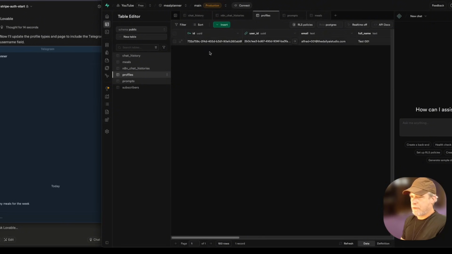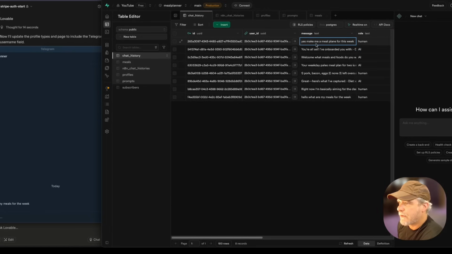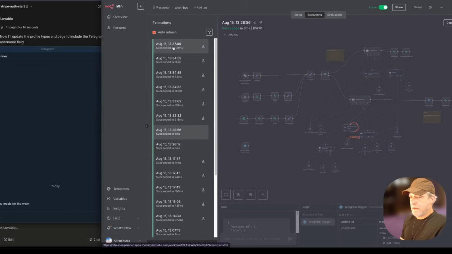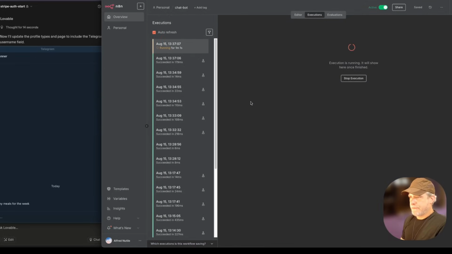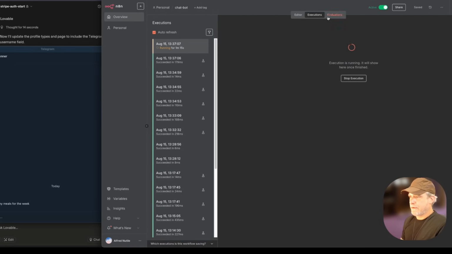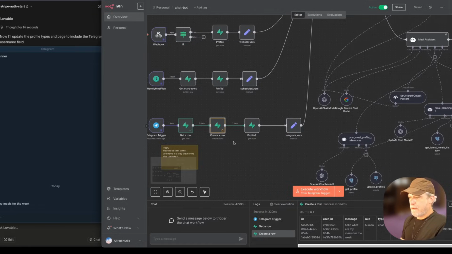So if we look back here, and we probably already got a message reply inside of our system. Yes, make me a mail cover this week. Hello, what are my mails for this week? So we made it here, and it probably would have triggered the automation. Probably did, and probably just broke somewhere. Because, you know, there was just finished. Let's see if we can find it. Still running. So it's going to make a new entry, and we'll just delete it. This is the one we just did right here. So in a moment, it will have one from the bot, and we don't want that one. We want ours. But let's just keep going. It doesn't really matter, honestly. But the point is, by doing this, I cannot double up on the chat, okay? So hopefully that made sense.